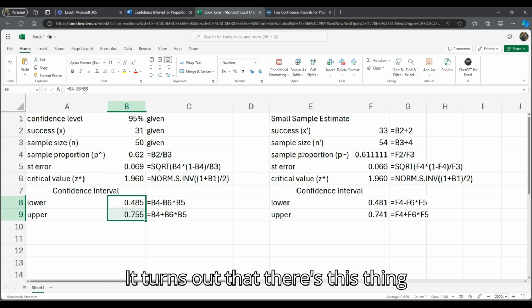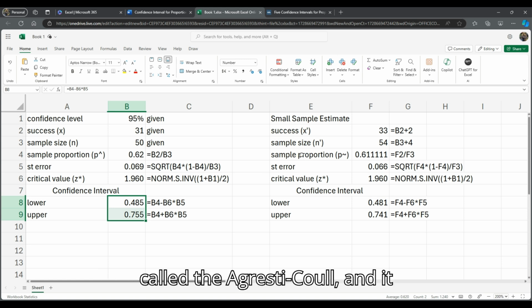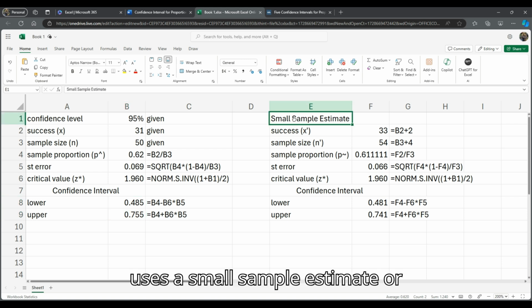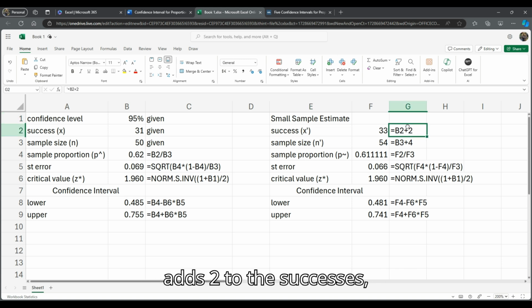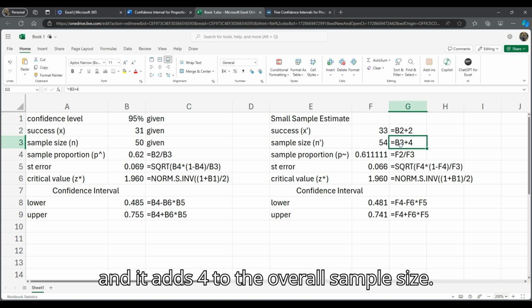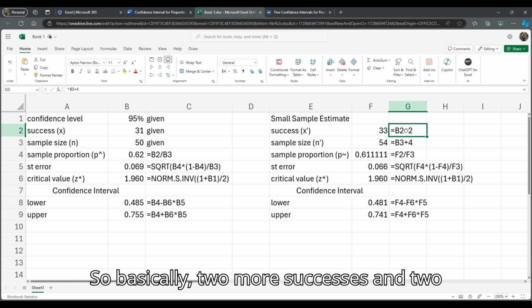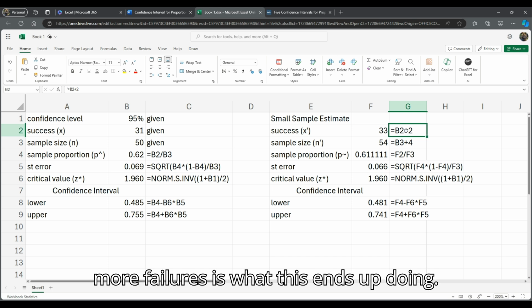It turns out that there's this thing called the Agresti-Coull, and it uses a small sample estimate or correction. And so what it does is it adds 2 to the successes, and it adds 4 to the overall sample size. So basically 2 more successes and 2 more failures is what this ends up doing.